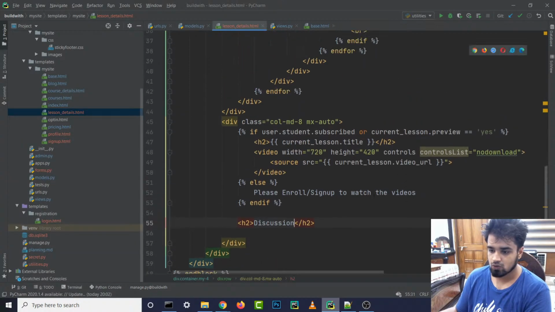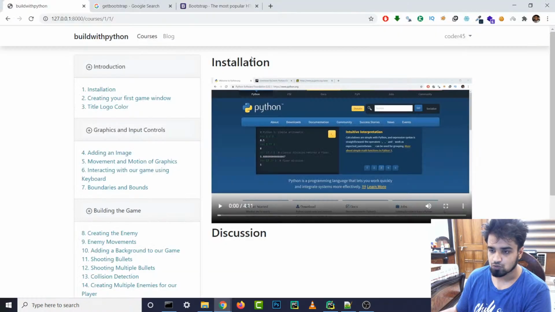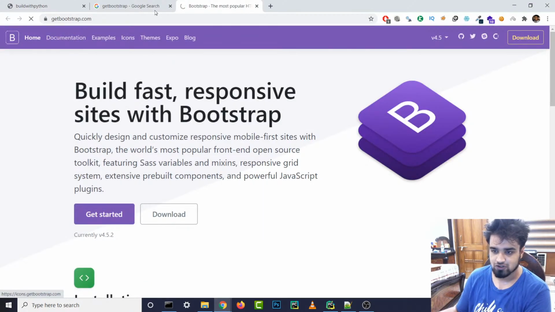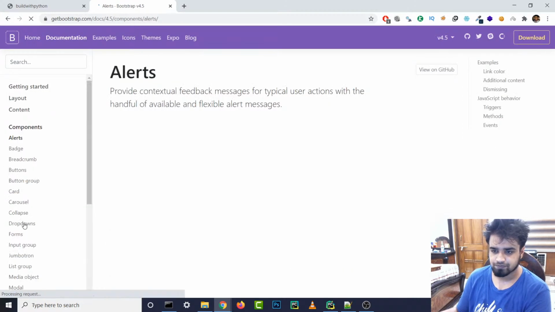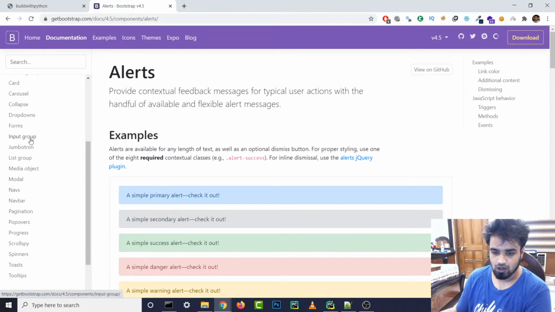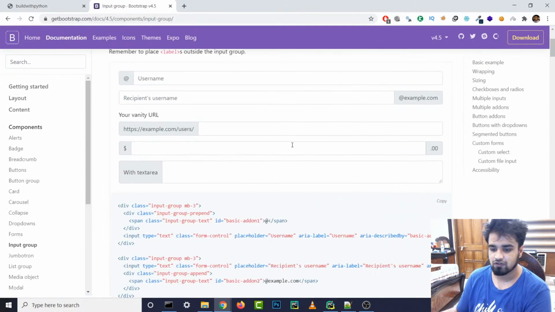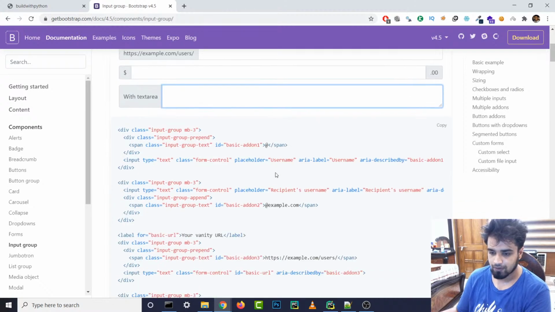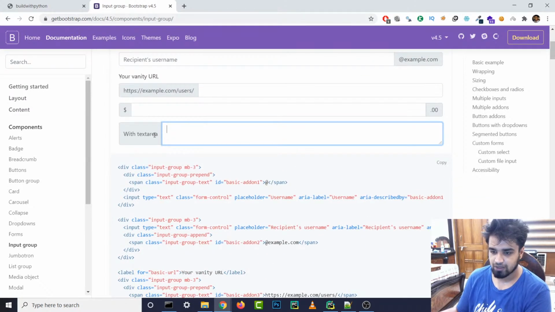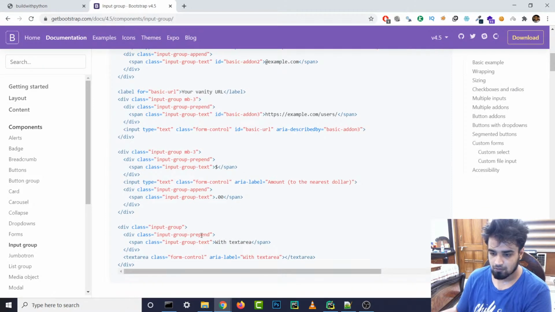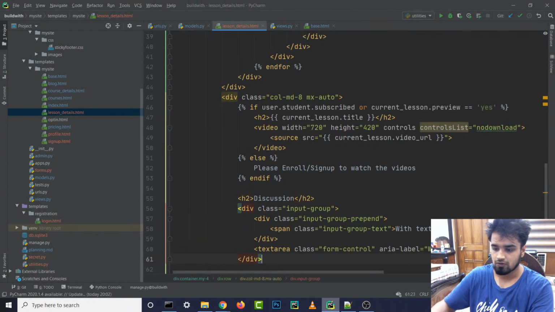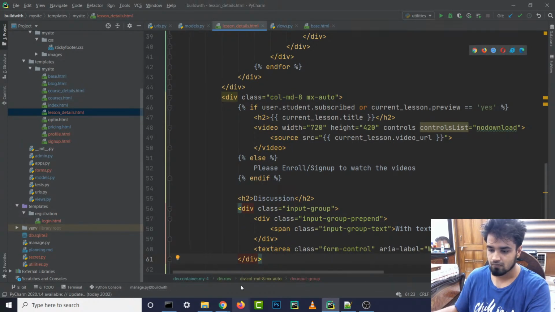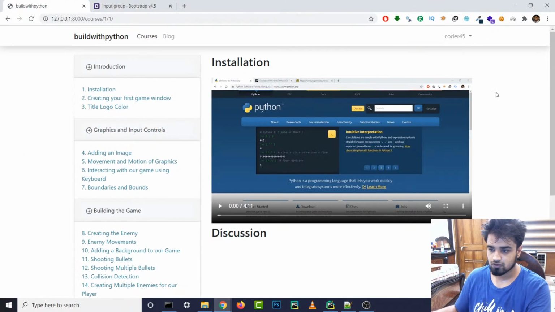All right, so let's go to our discussion, and let's go to Bootstrap and see which element we can use. Let's go to documentation. And I think we'll need to use input groups and stuff. Let's go to our input group and see if we have some kind of a big one, this is the one that we want, the text area, because this is pretty big. Input group, a text area. All right, let's copy this one, paste it over here, format it. Let's see how that looks.